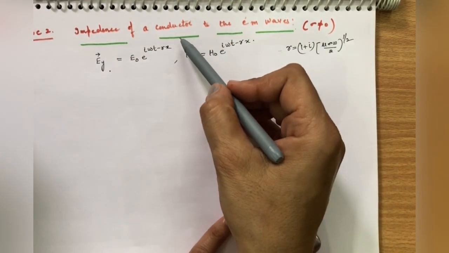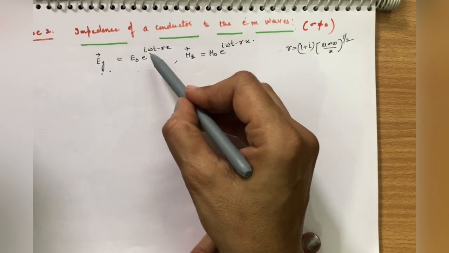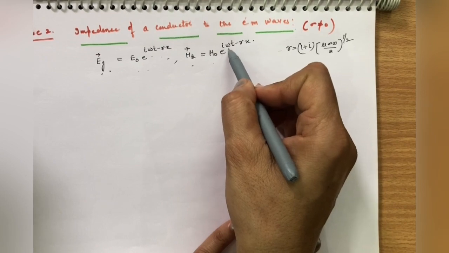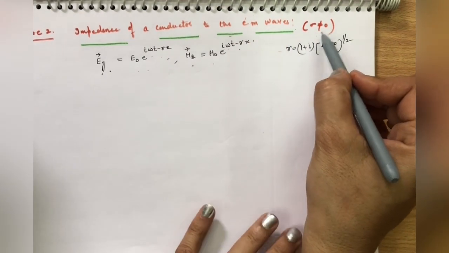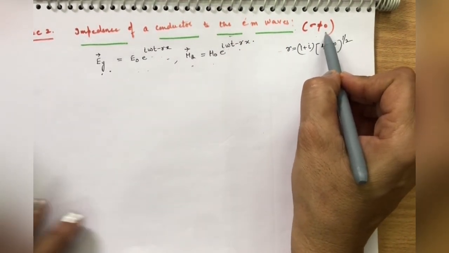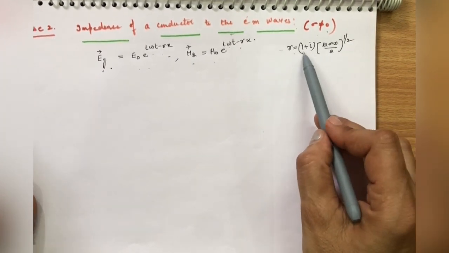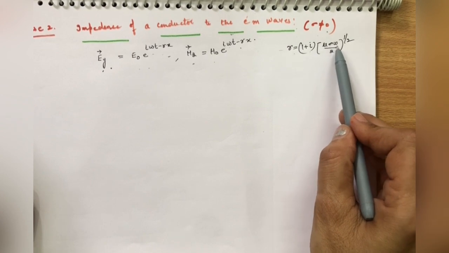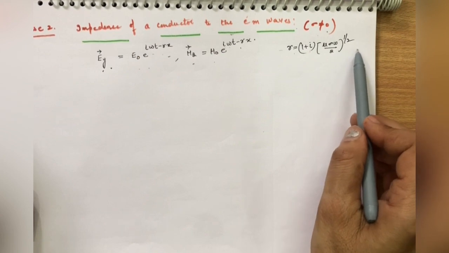But in the case of a conductor, we have already studied this: electric field vector E equals E naught e raised to power iota omega t minus gamma x, and magnetic field vector H equals H naught e raised to power iota omega t minus gamma x. Because in the case of a conductor, sigma is not equal to 0, conductivity is not equal to 0. So gamma is equal to (1 plus iota mu sigma omega by 2) raised to power 1 by 2. Mu is permeability, sigma is conductivity, omega is angular frequency.